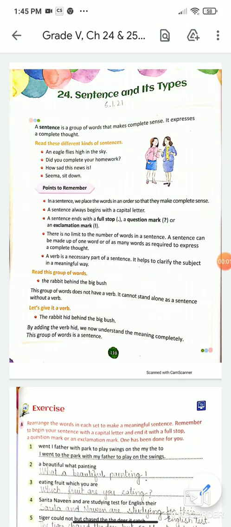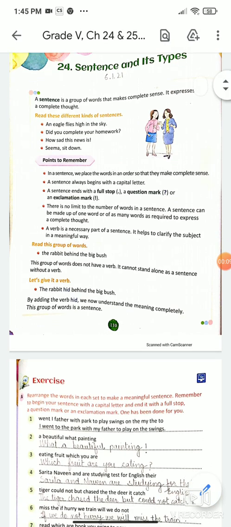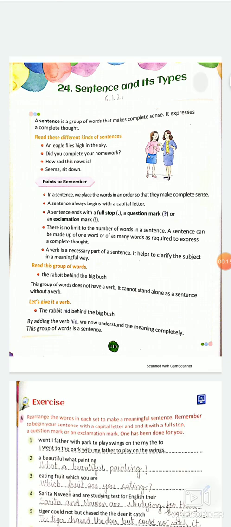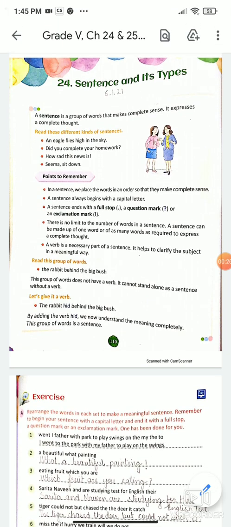Dear students, let us understand chapter 24, sentence and its types. What is a sentence? A sentence is a group of words that makes complete sense. It expresses a complete thought, right? If we are jumbling the words and it is not making complete sense, we cannot call it a sentence.